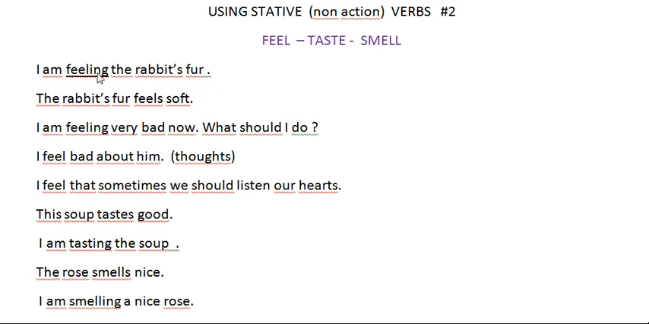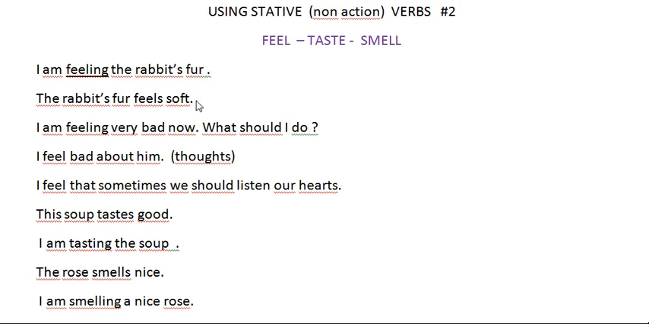Here we use feel as an action verb because there is an action. I am feeling the rabbit's fur. So that's why we put ing. But the second sentence, the rabbit's fur feels soft. Here we just mention that the rabbit's fur is soft. We describe the rabbit's fur. We say it is soft. That's why we use an adjective here, not the adverb.